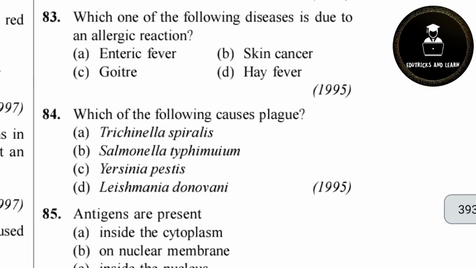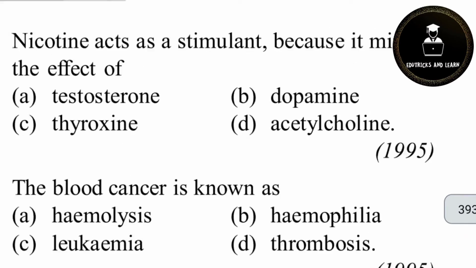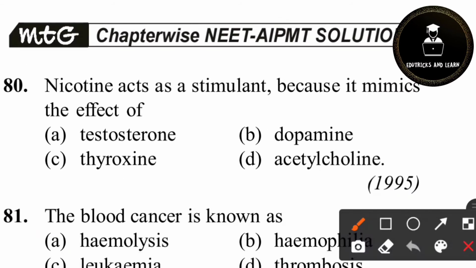And then 80th question. Nicotine acts as a stimulant because it mimics acetylcholine. What is nicotine? Nicotine is the major component produced by tobacco products, for example cigarettes. Nicotine has a number of effects on the human body. We know that acetylcholine produces very dangerous effects in our body. Like that, nicotine also produces very dangerous effects. It stimulates nerve impulses and causes muscles to relax. It causes the release of adrenaline, increasing both blood pressure and heart rate. So nicotine acts as a stimulant, which mimics the effect of acetylcholine.